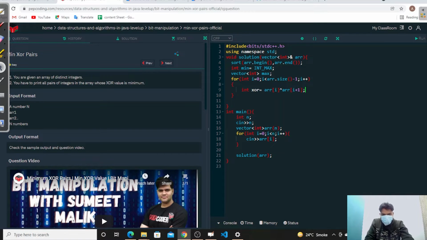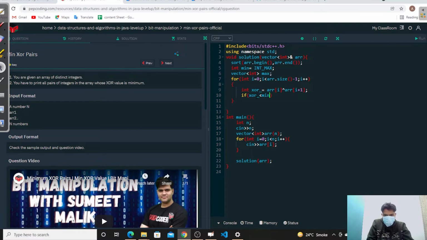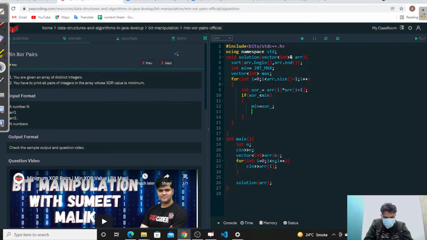Why are we taking XOR with the next element every time? Because we just compare our neighbors. We take i and compare with i plus 1. We check which neighbor gives the maximum and which gives the minimum. We take int xor, and if this xor is less than min, then we set min equal to xor.